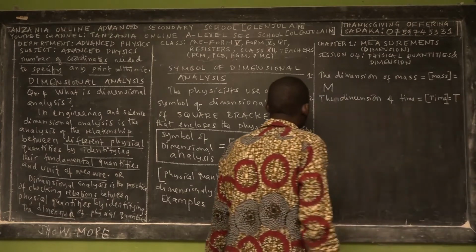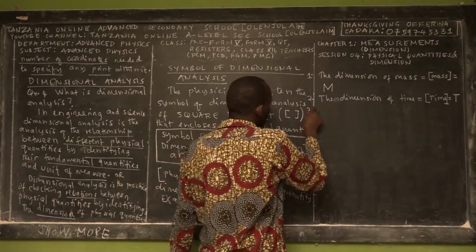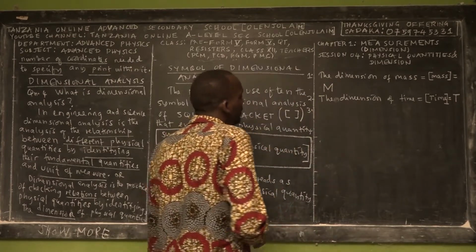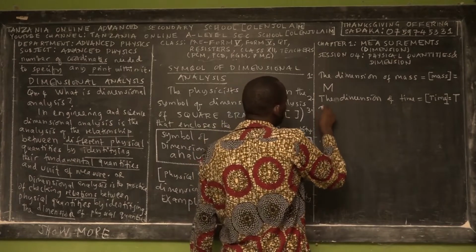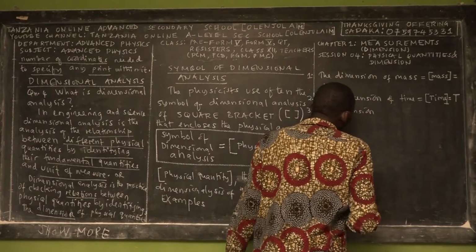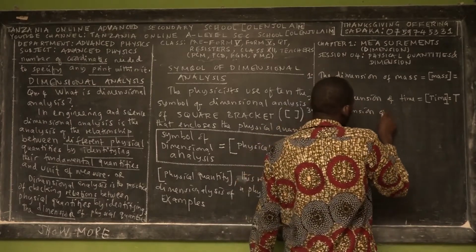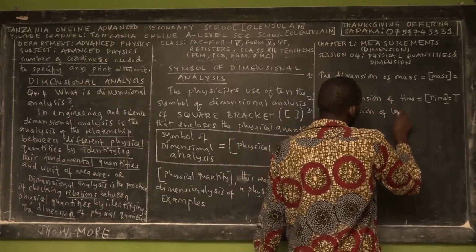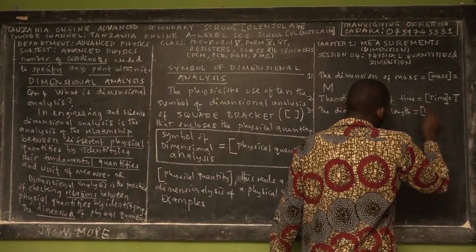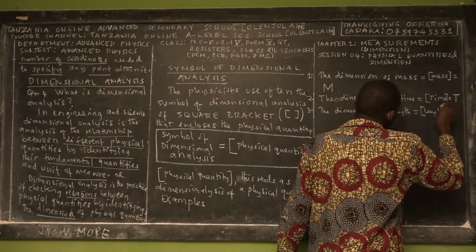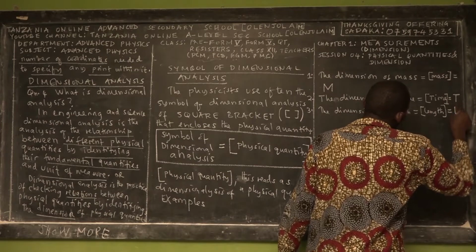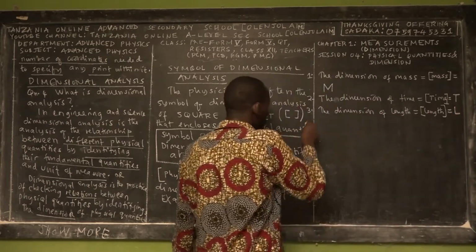The reason for me to start by showing you the dimension analysis of fundamental physical quantities. Then the dimension of a third fundamental physical quantity, length. This is given as square bracket of length, which is equal to capital letter L. More examples.